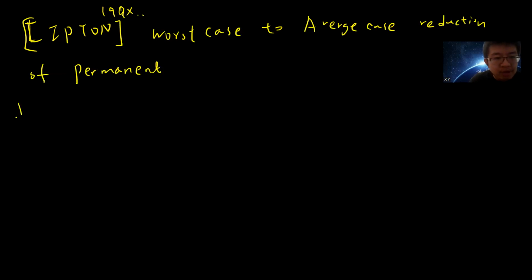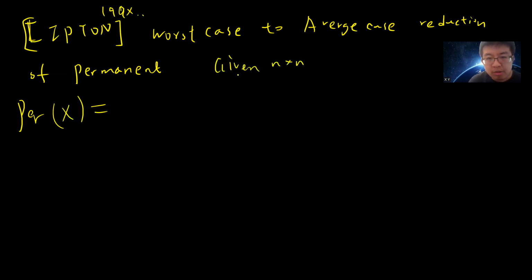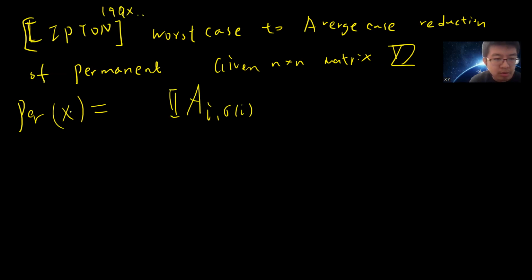All the results that previous people know are this. Given an n by n matrix over a field, let's say the integers, you can define the permanent. It is the sum over all sigma in S_n of the product of a_{i,sigma(i)}, where sigma ranges over all permutations. Basically, this is the determinant with no minus sign.